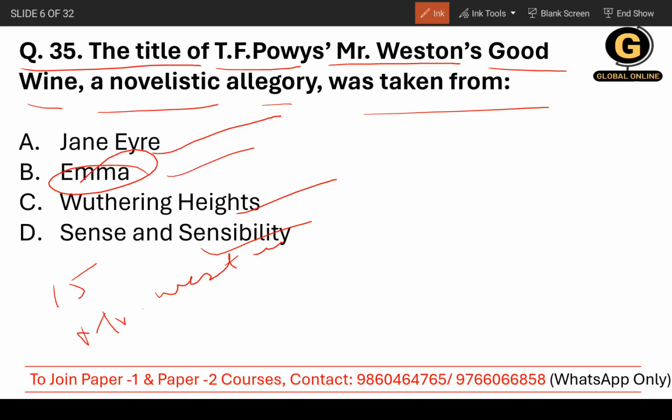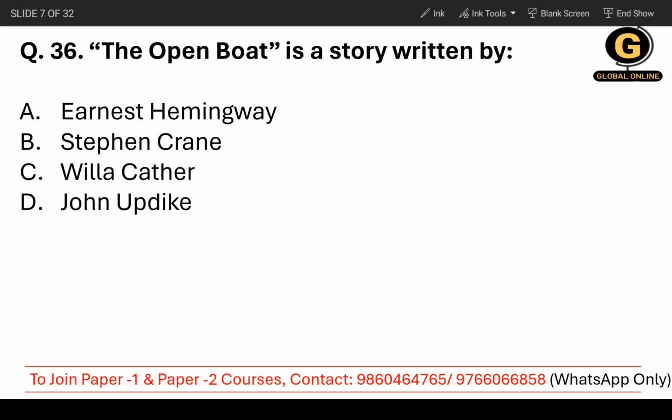From there the title has been taken. So Mr. Weston's Good Wine, a novelistic allegory, was taken from Emma. Now moving on to question number 36.